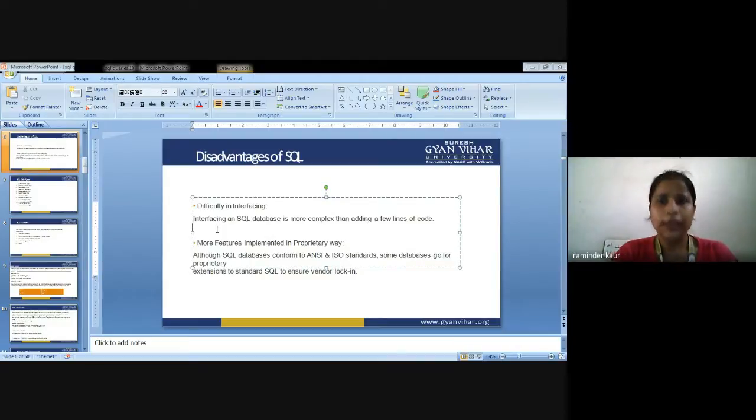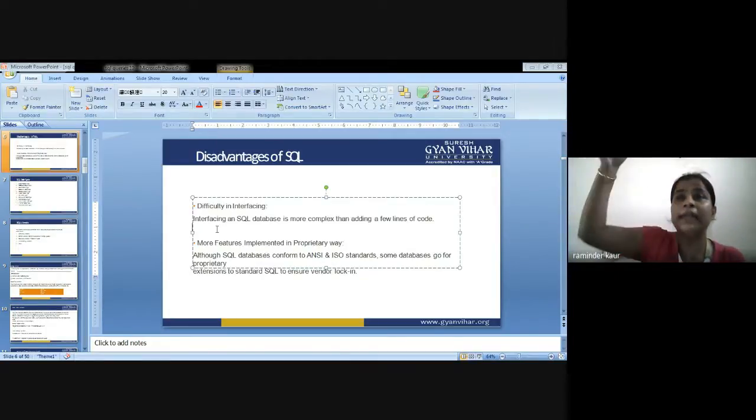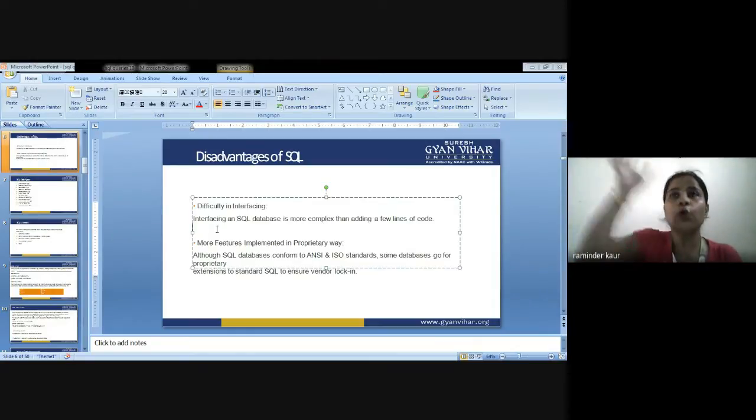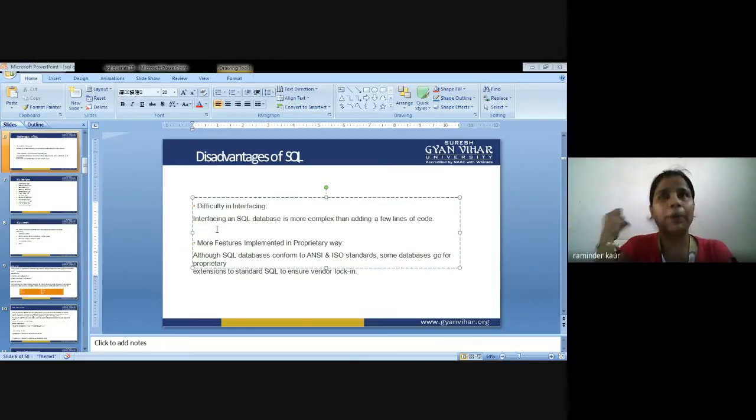You are supposed to know the structure, the hierarchy to which you can ask your queries, how your queries will be processed, and what hierarchy is to be followed in order to fetch your query. You are supposed to go through that hierarchy in order to obtain the end result.